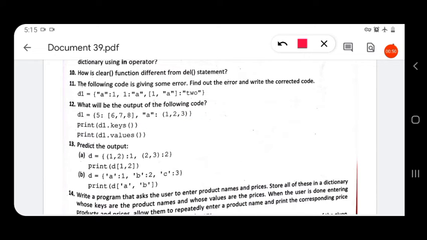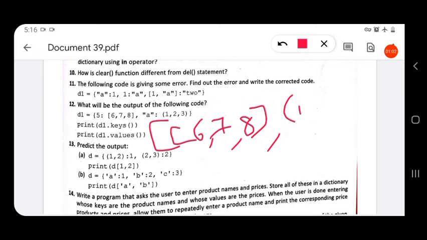Next one, D1.values() will return a list containing values, that is [6, 7, 8] and the tuple (1, 2, 3). So this is a collection of values, and these are the two values in this dictionary.